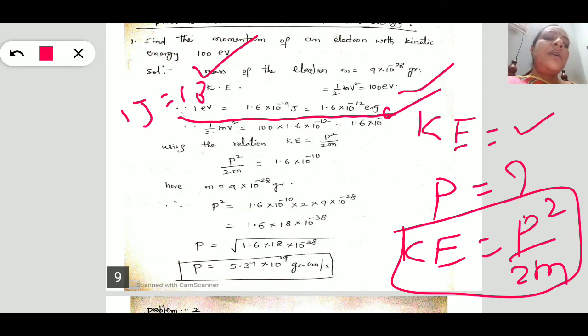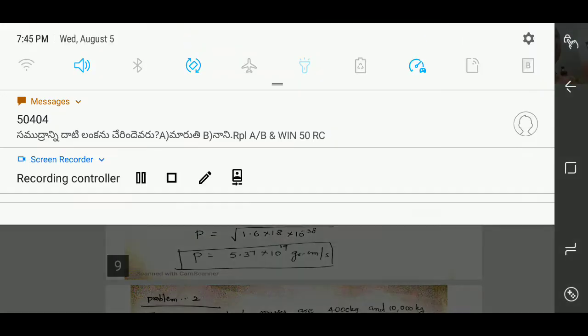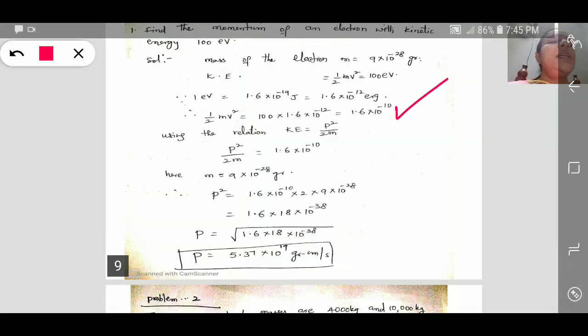For 100 electron volts, the kinetic energy is 100 into 1.6 into 10 to the power minus 12. We get the kinetic energy.